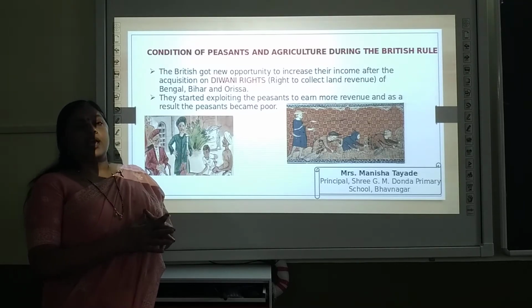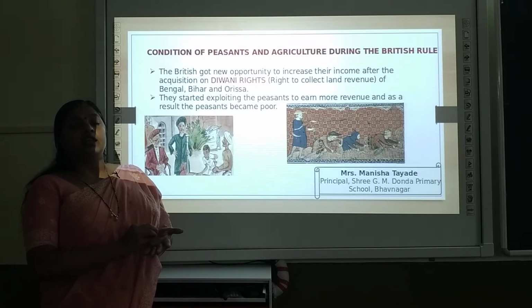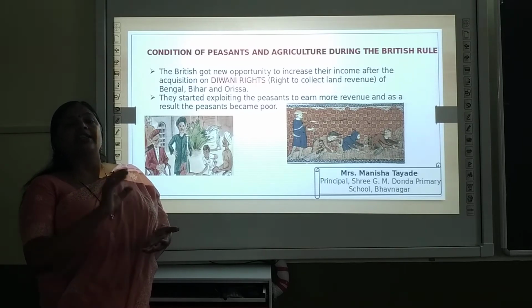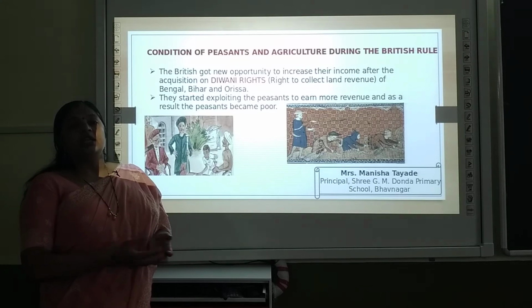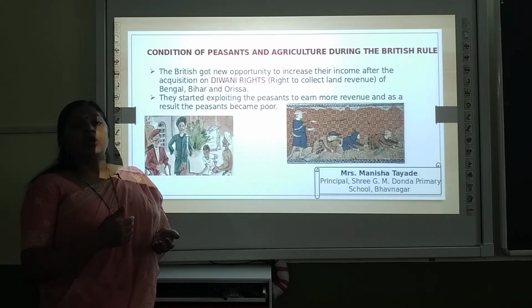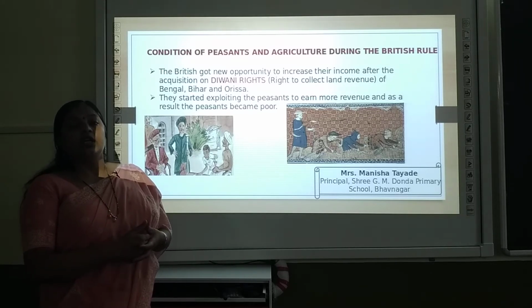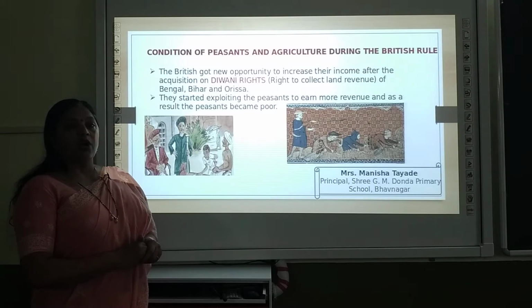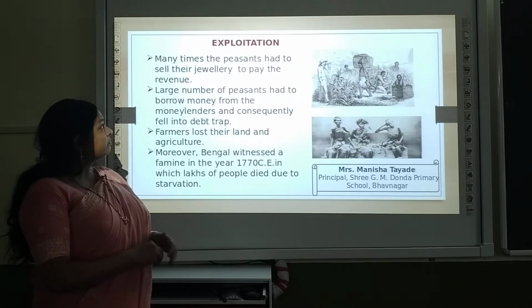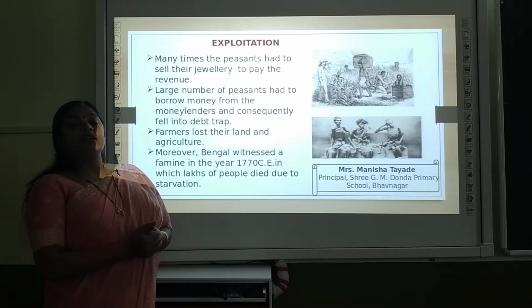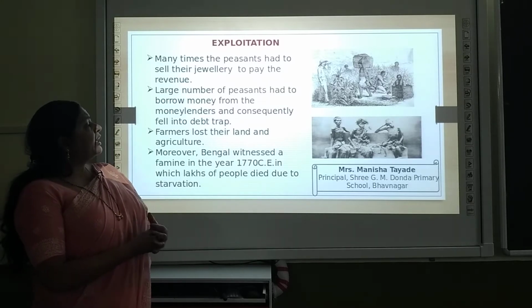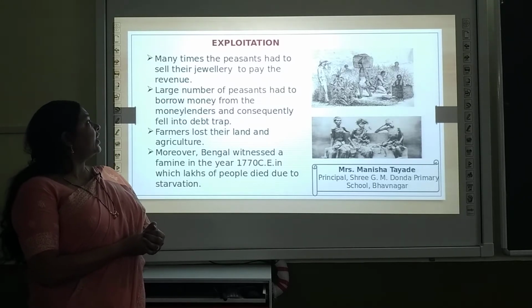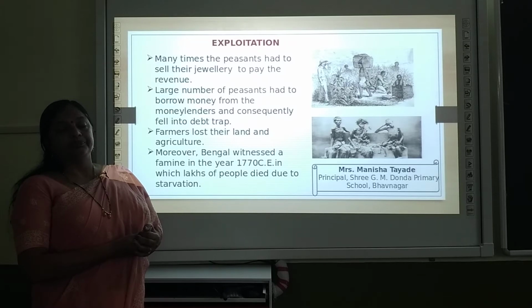So after achieving this Diwani right, the British started exploiting the peasants. They started taking more and more taxes from the Indian farmers. As a result, our farmers became poor and their condition deteriorated. Now how were the peasants exploited? So many times the peasants had to sell their jewelry to pay the revenue.